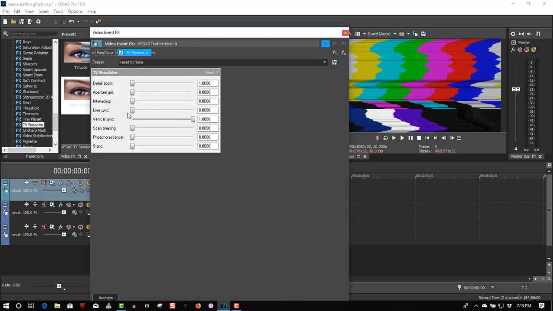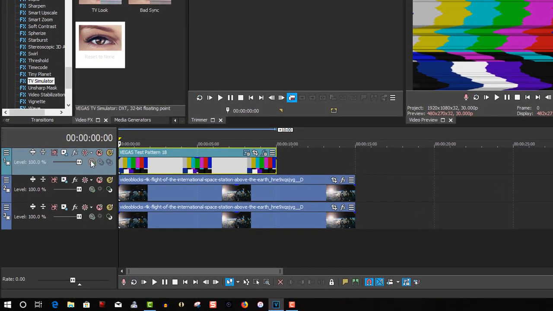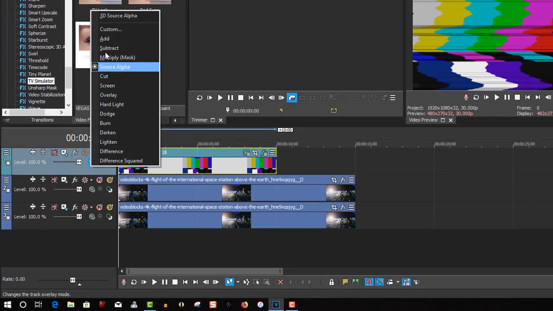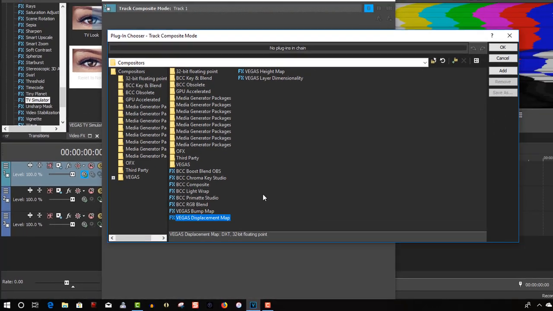And these can be set to 0. To 0 mode. They're not going to make a difference. Now go to compositing mode. Select custom. Select Vegas displacement map. If you're using Sony Vegas, it's going to say Sony Vegas displacement map. It's the same thing. Click OK.